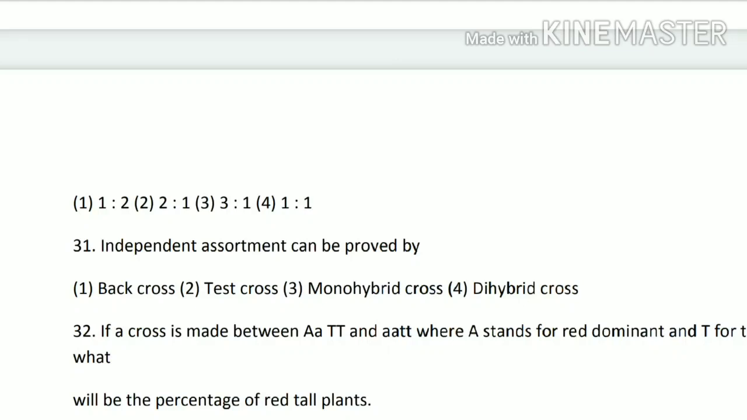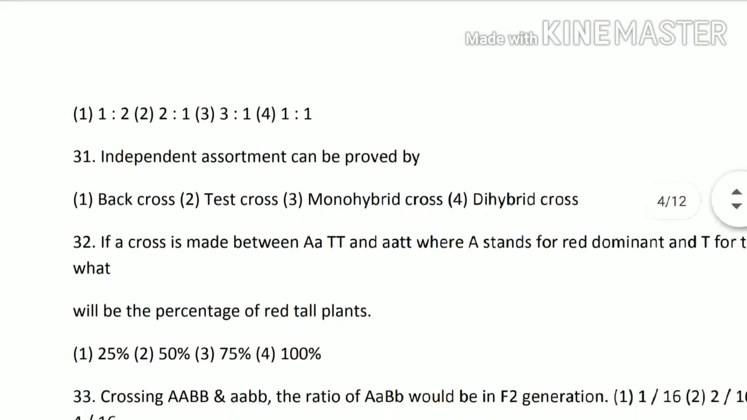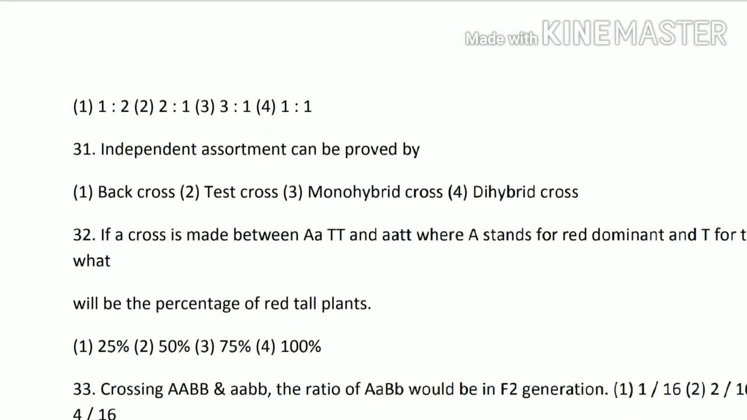Next, 31st question. Independent assortment can be proven by backcross, test cross, monohybrid cross or dihybrid cross. So the answer is fourth, dihybrid cross. Independent assortment can only be proven by a dihybrid cross. Next question 32.